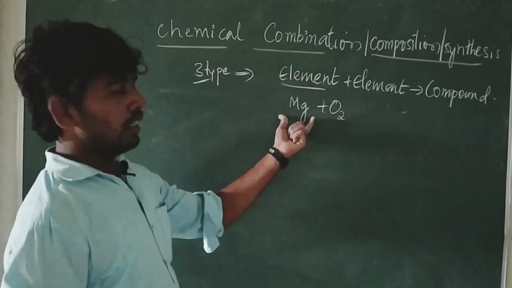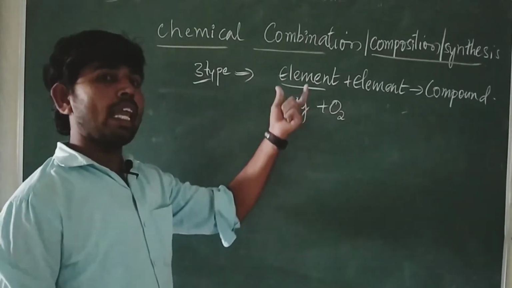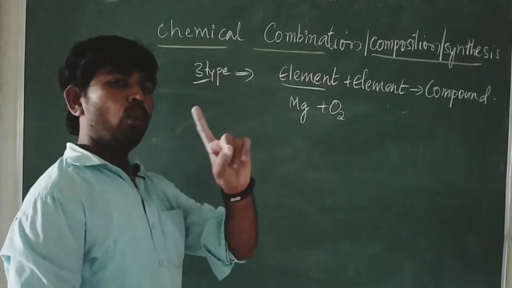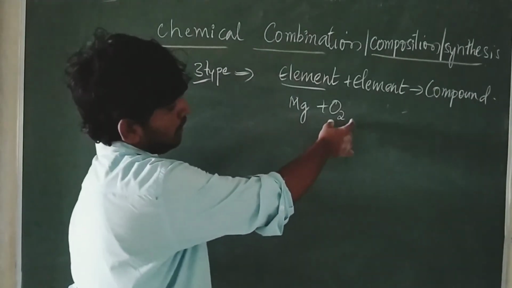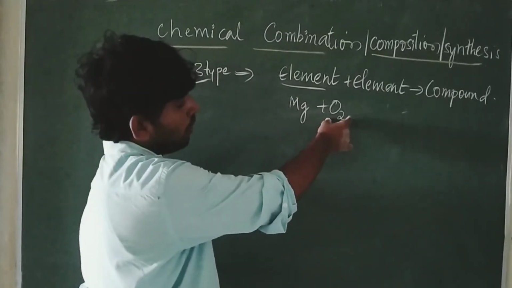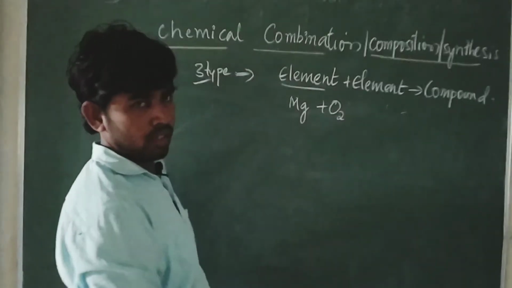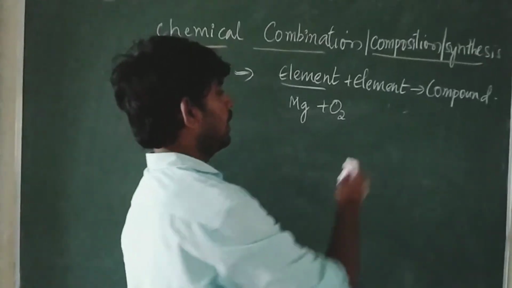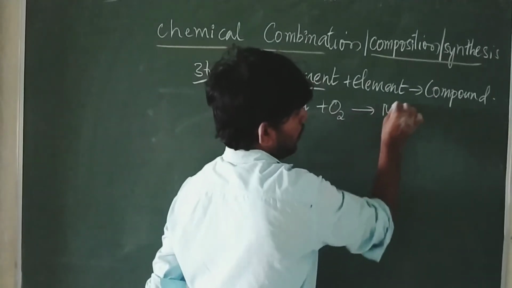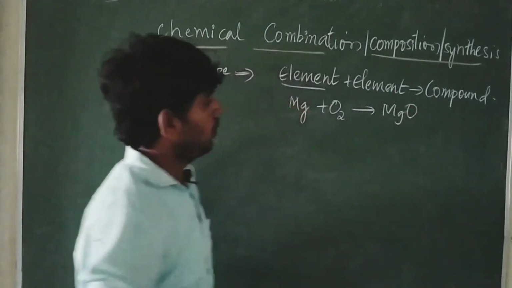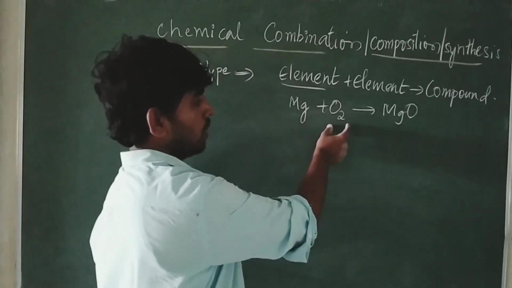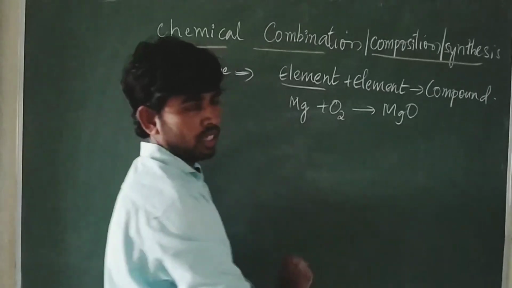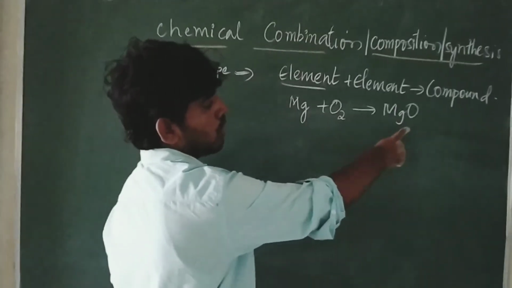An element is a substance made up of the same kind of atom; there should be only one kind of atom. Magnesium is made up of only magnesium. O2, oxygen, is made up of only oxygen, two atoms of oxygen. They react and form magnesium oxide. Don't worry about balancing the equation here. Element plus element gives rise to a compound.